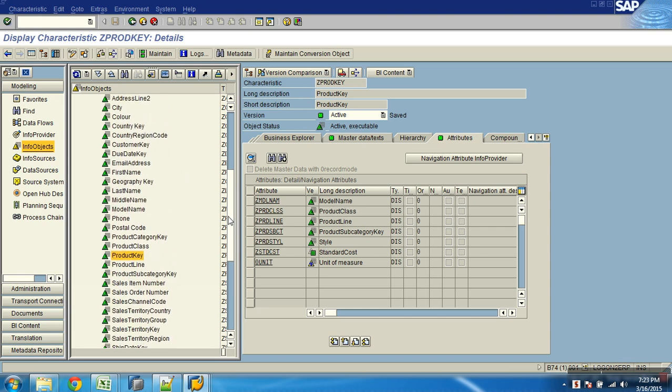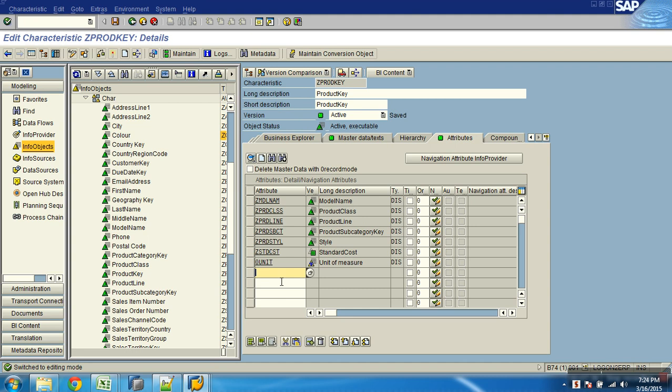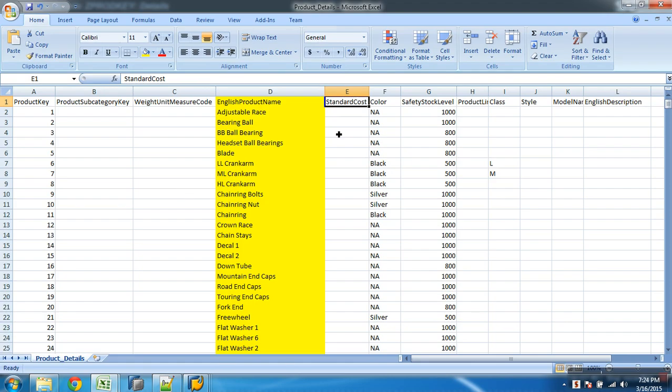Do I have infobit for color? Yeah, color is not maintained, so I'm changing it. Adding the attribute. So color is taken care.